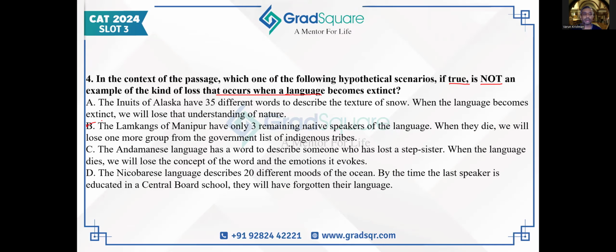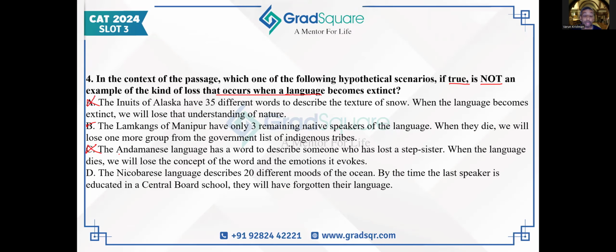Because B talks about the fact that one of the indigenous tribal groups will be removed from the government list. So it is not talking about the impact on the language of those native speakers. Whereas A talks about the fact that they had 35 different words for snow. When this language becomes extinct, we will lose that understanding of nature because of loss of language. So A is talking about loss of language. C is talking about an Andamanese word to describe someone who has lost a stepsister. That word we will lose, that's loss of language.